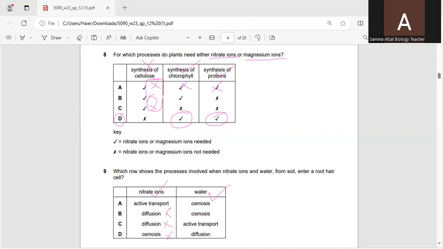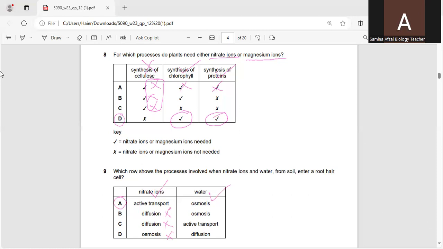Diffusion, osmosis. So only option A is the correct option. All other options are wrong, in which they have given different processes, but they are all wrong. In osmosis and diffusion, they are not. When nitrate ions are in higher concentration inside the root hair cell, and they are moving from outside, then they will move by the process of active transport.